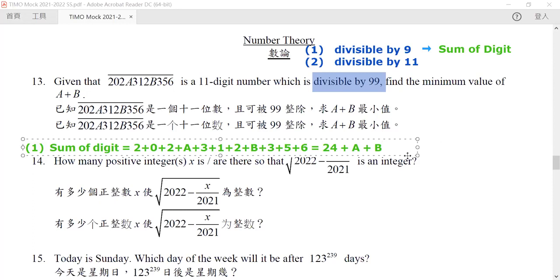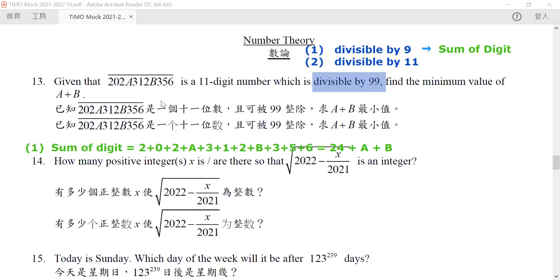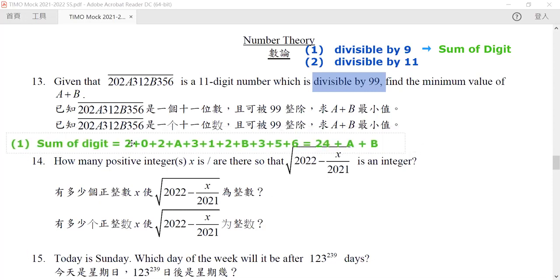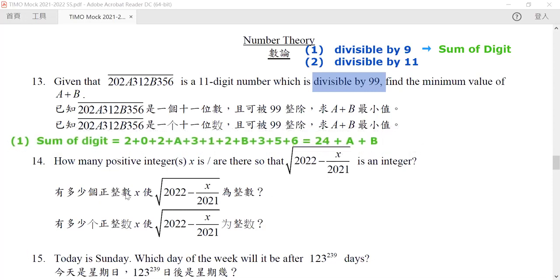This number must be divisible by 9. So here comes the question: what will this number be? Because it must be divisible by 9, it means that a plus b is either equal to 3 or equal to 12.